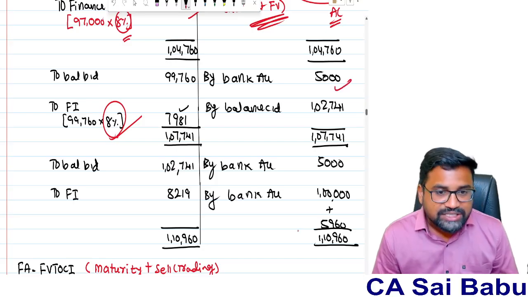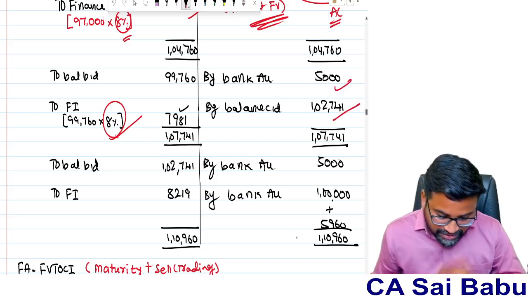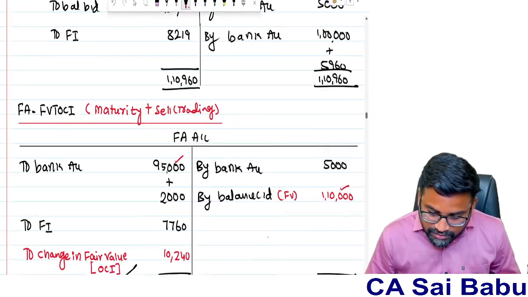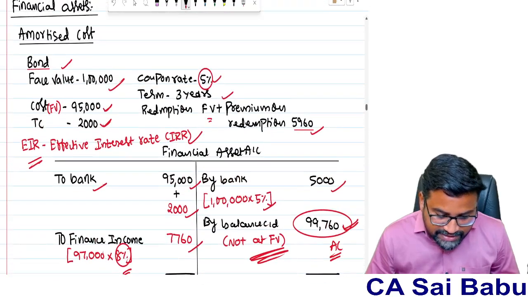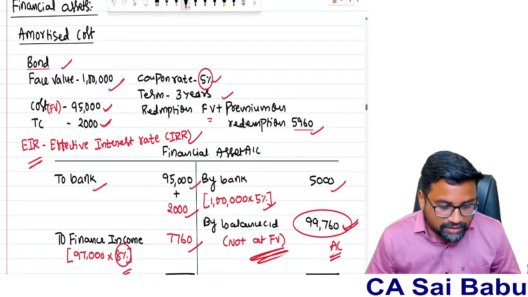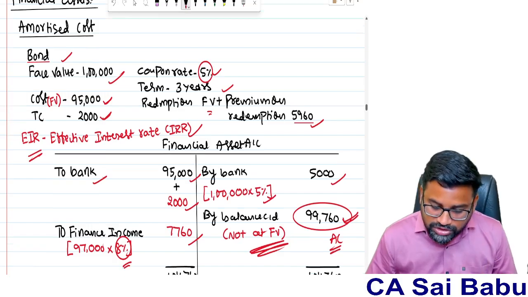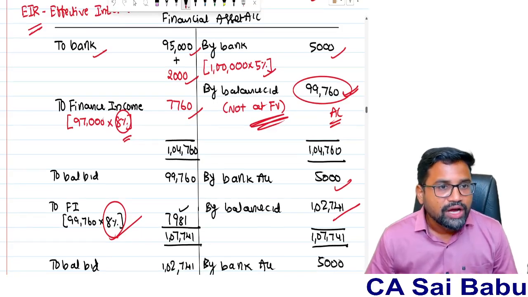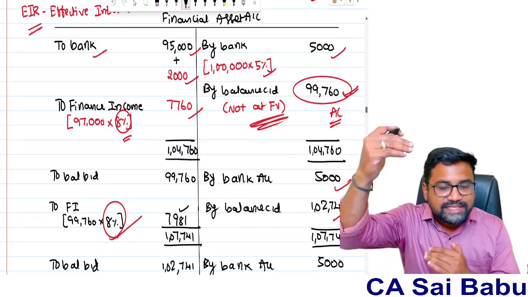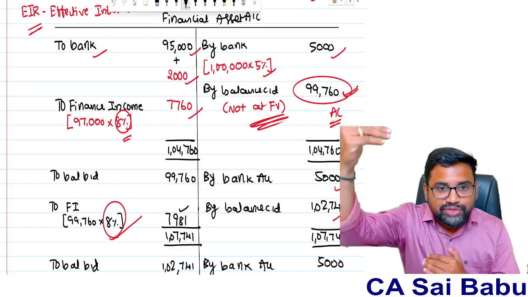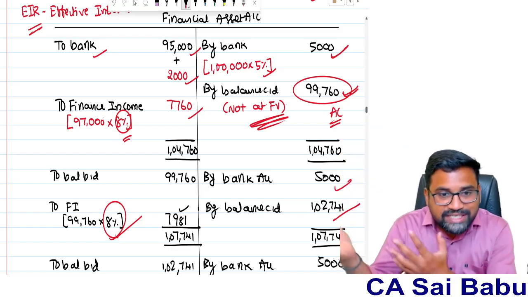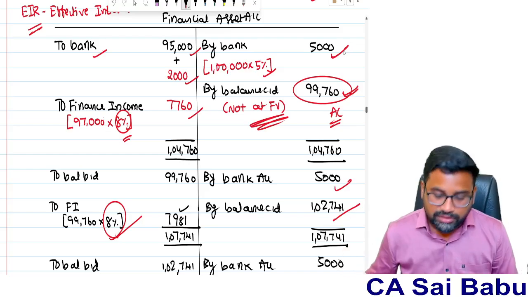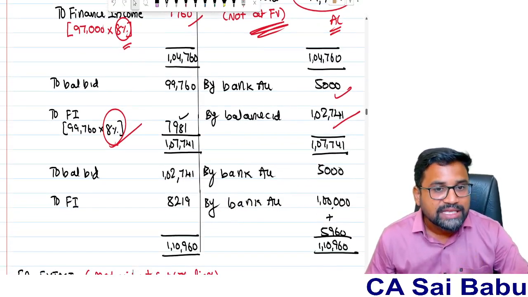At coupon rate, interest we are getting and closing balance, like this we need to recognize. So in case of financial assets, we are under amortized cost model. This is how we need to do the accounting. First the asset will be recognized, then finance income will be added to the asset. Then out of that, 5,000 is recovered. So closing balance we got. Now this closing balance will become opening balance for the next year.